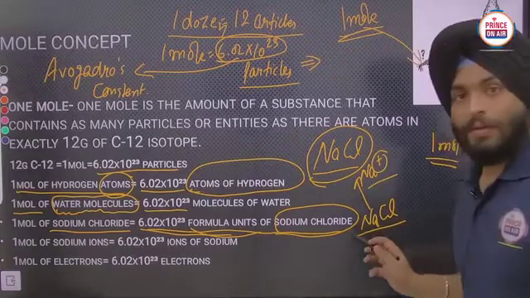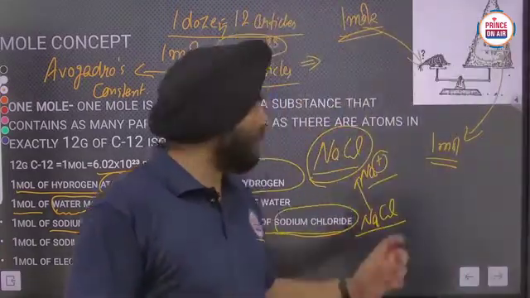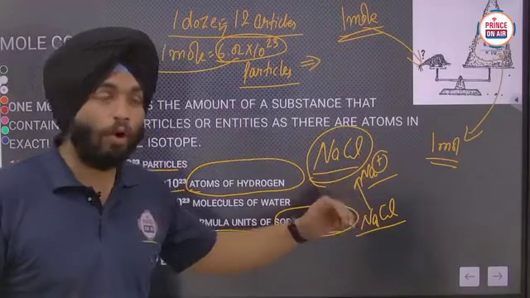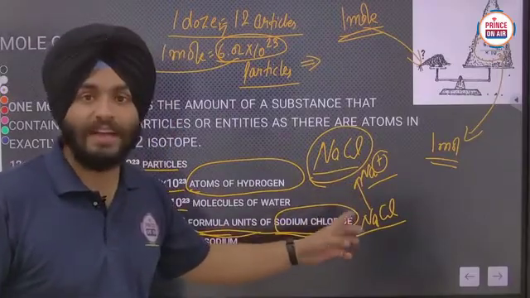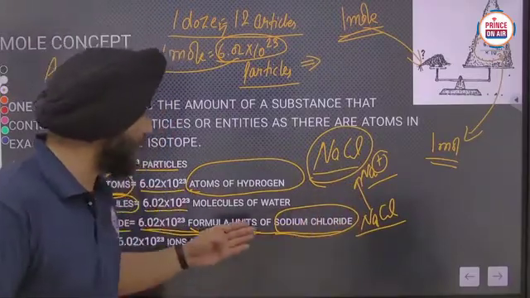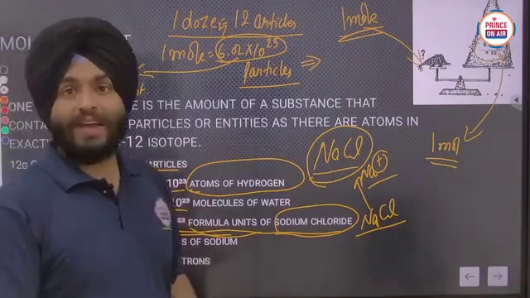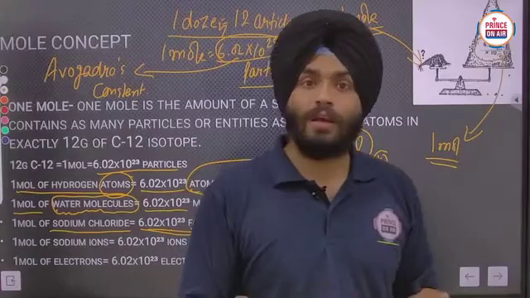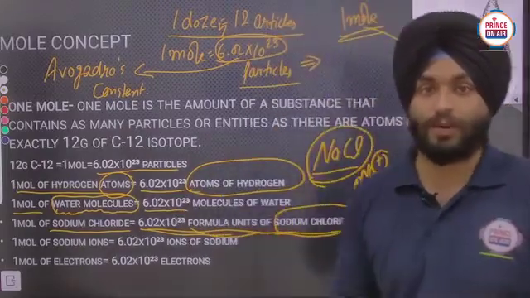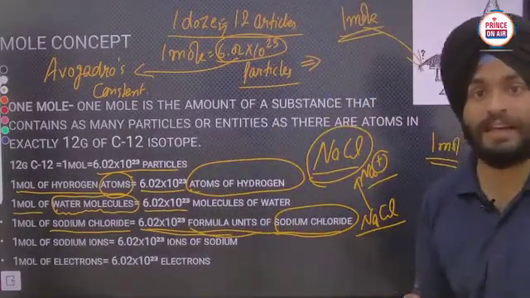So the number of Na+ ions will also be equal to the number of NaCl particles, or formula units. Is it clear now? So the number of Na+ ions will be equal to Avogadro's number, that is 6.02 × 10^23 particles.